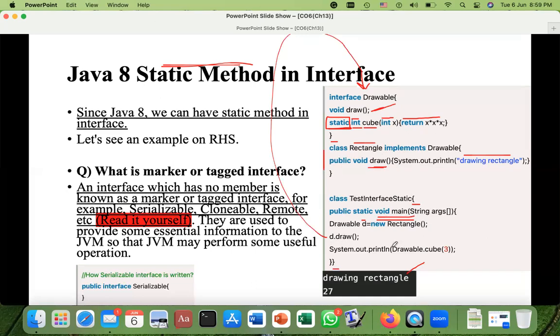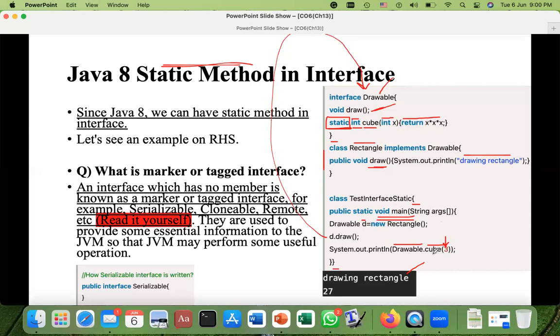System.out.println. And this is Drawable, the name of the parent interface. Dot cube. Whenever you have parentheses after a name, you can understand that this is a method. So this is a call to a method, the name of the method is cube, and we are passing one integer value, 3, into it.